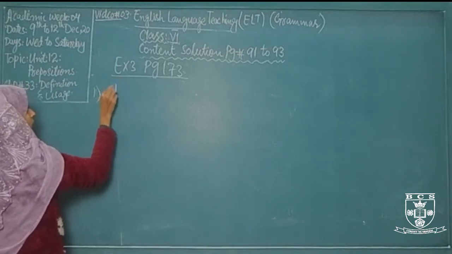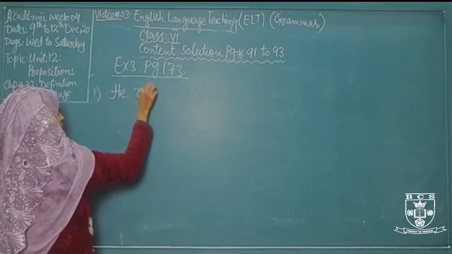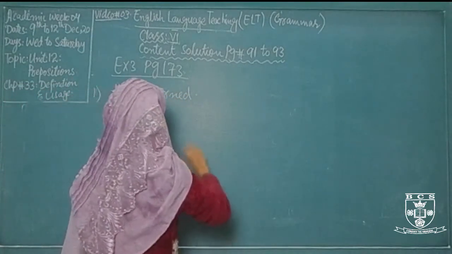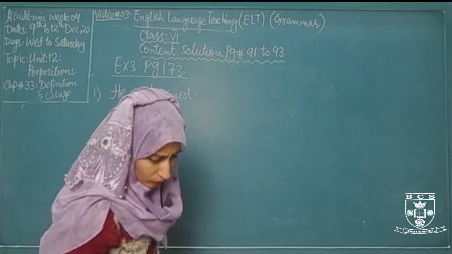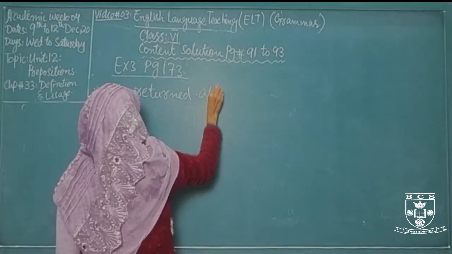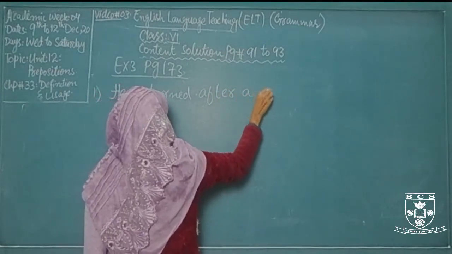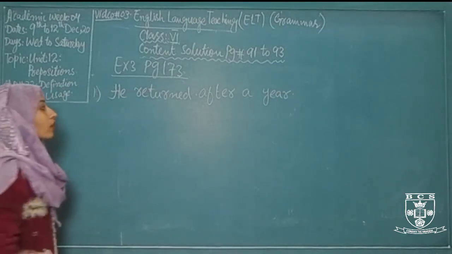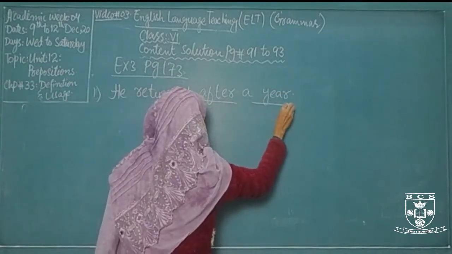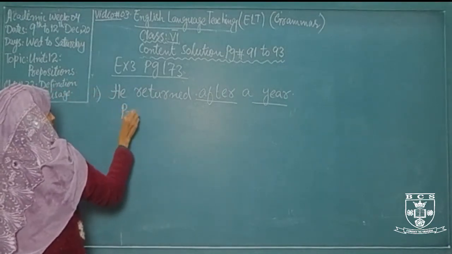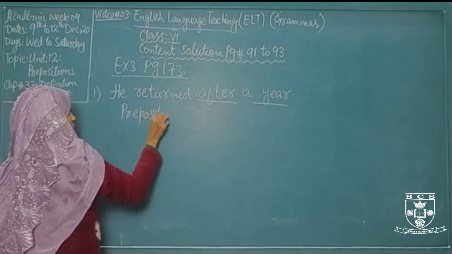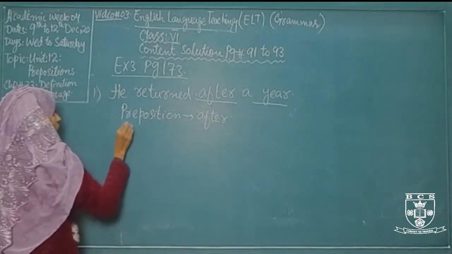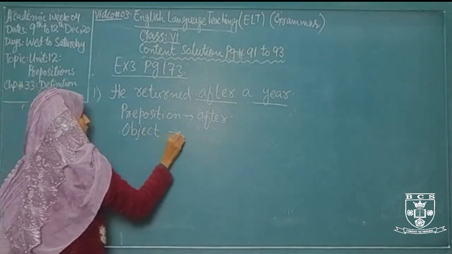For example, he returned after a year. He returned after a year. Here, after is a preposition and year is the object. The preposition is after, and the object is year.